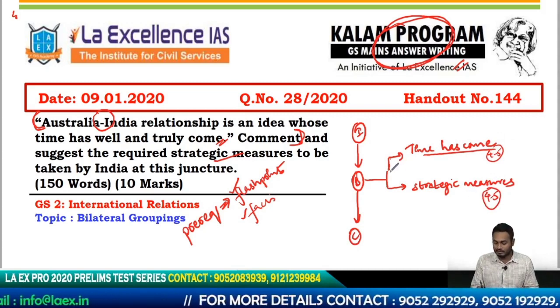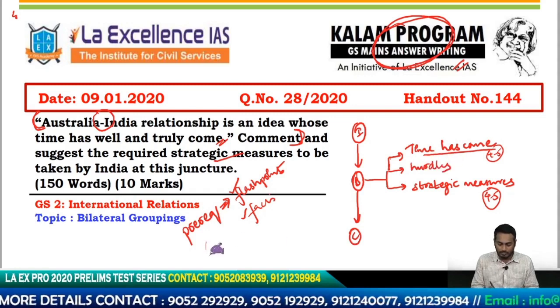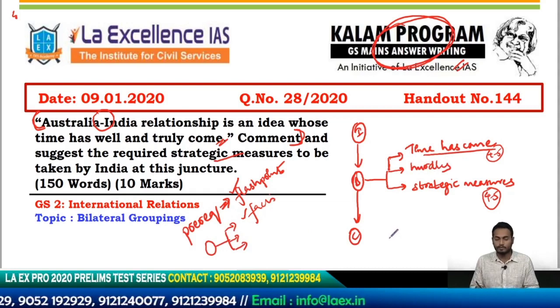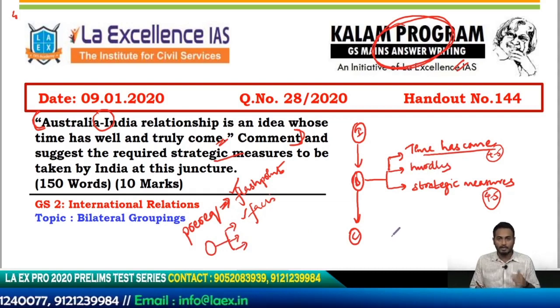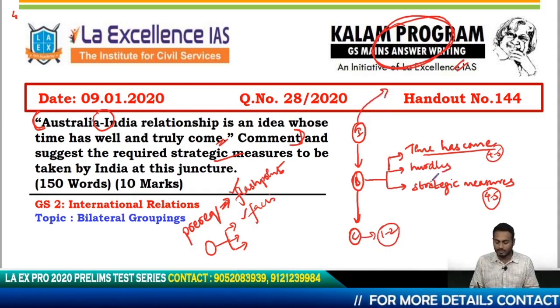So how do you handle this question? You basically talk about the hurdles. You basically make a small hub and spoke diagram, and then you talk about the hurdles that are there, and that is going to increase the richness of your answer. It will add value to your answer. So the conclusion is neither too generic nor too complicated. We will do it. And introduction, how do we start by introducing the answer?